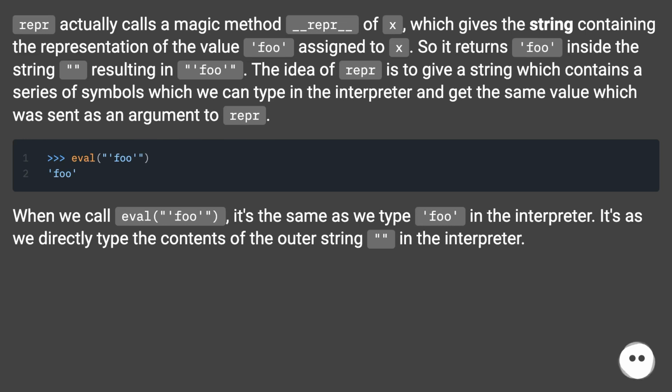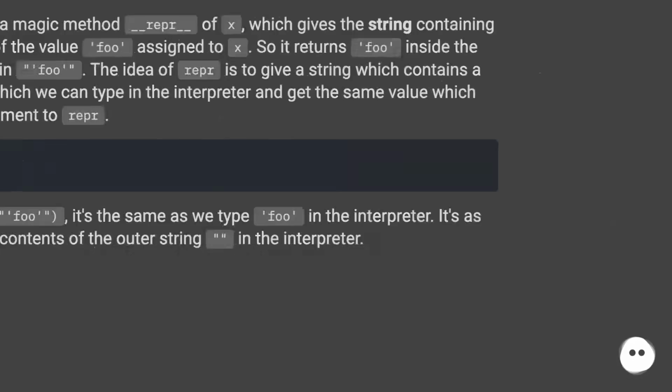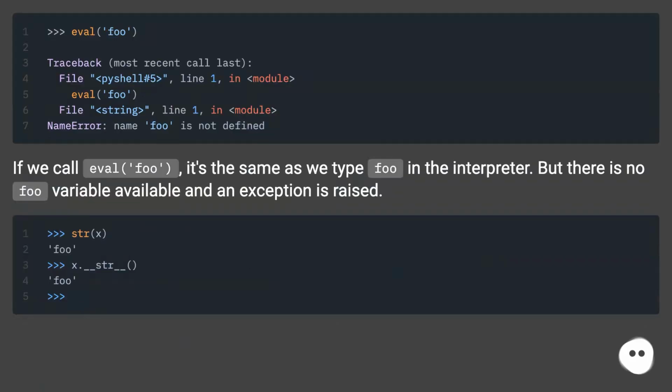When we call eval("'foo'"), it's the same as if we type 'foo' in the interpreter. It says we directly type the contents of the outer string in the interpreter. If we call eval('foo'), it's the same as if we type foo in the interpreter. But there is no foo variable available and an exception is raised.